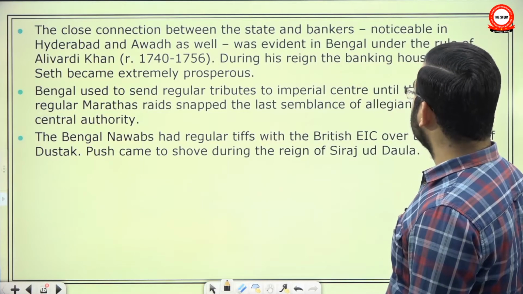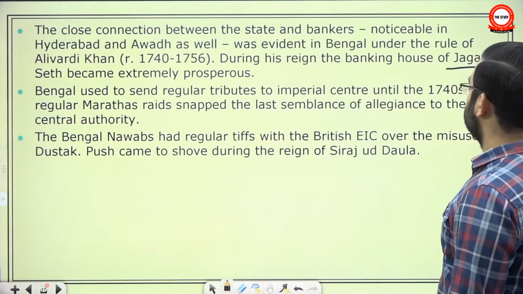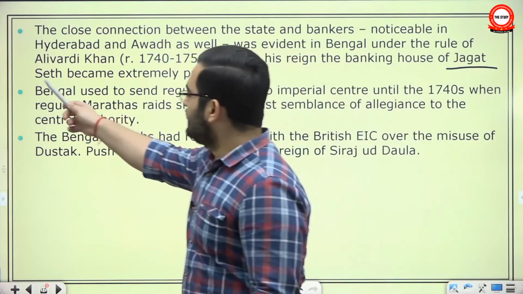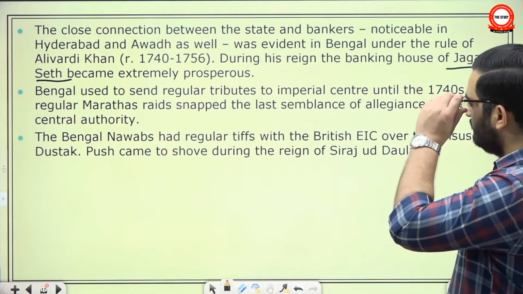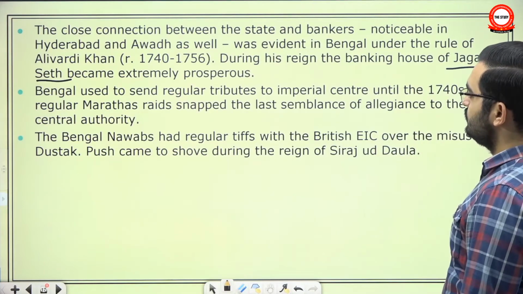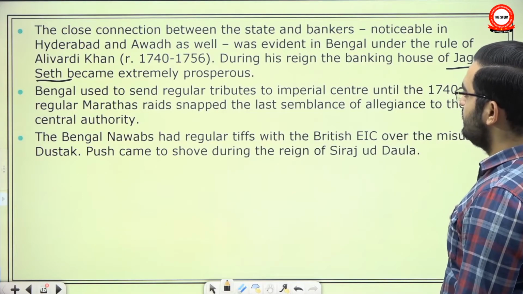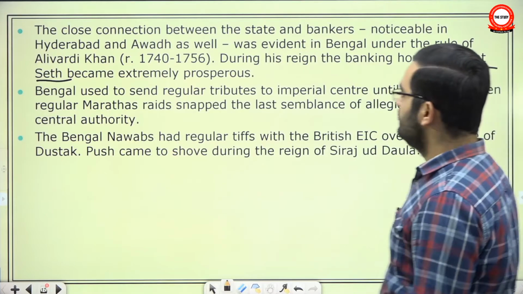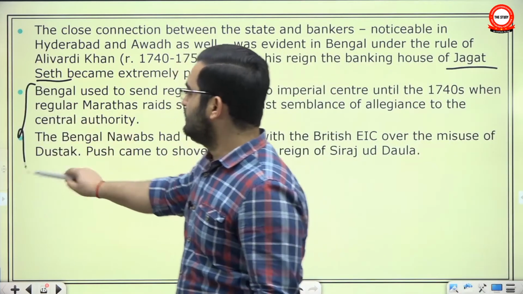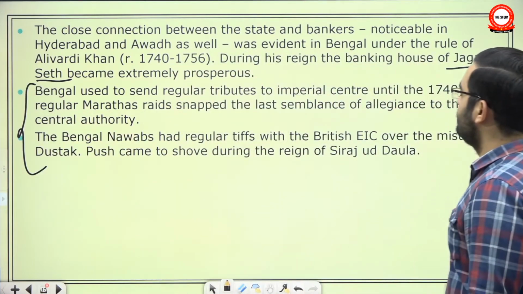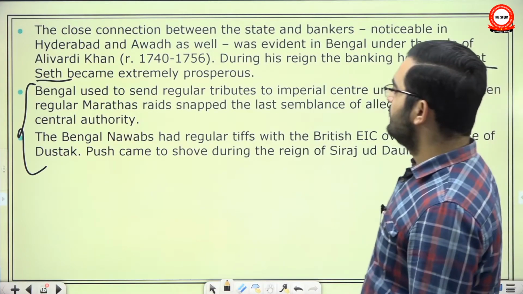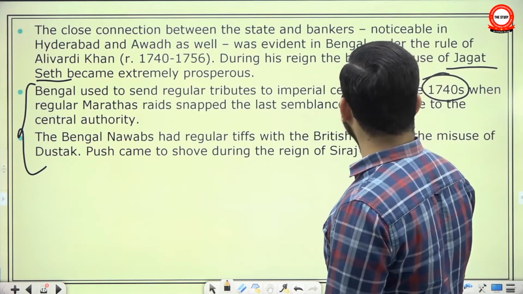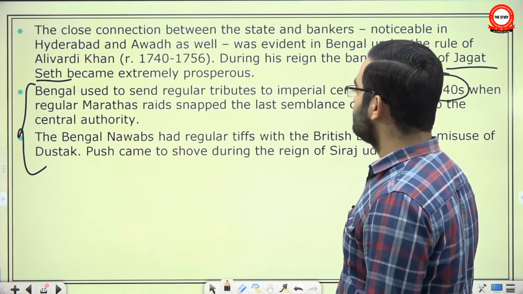During his reign, the banking house of Jagat Seth became extremely powerful, so much so that they played a role in the usurpation of the throne. Bengal used to send regular tributes to the imperial center until the 1740s, when regular Maratha raids snapped the last semblance of allegiance to the central authority.